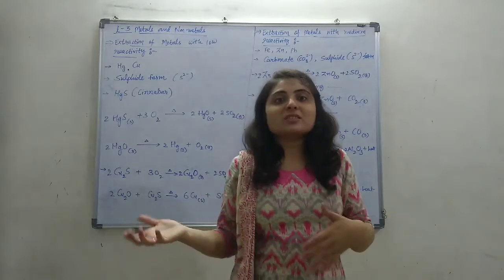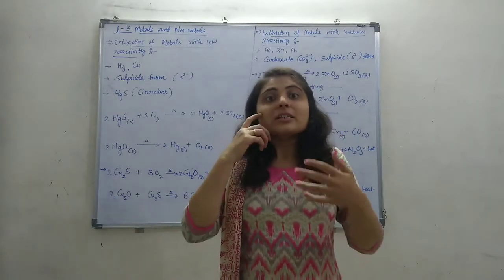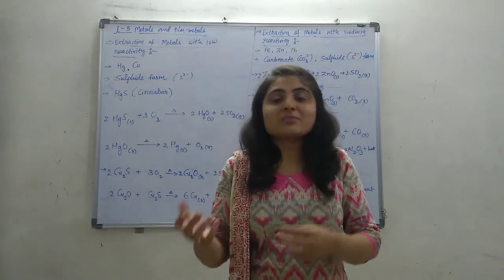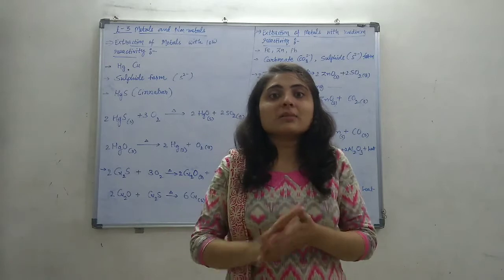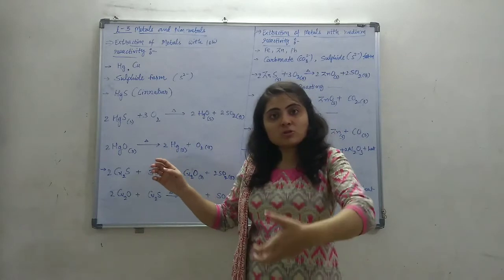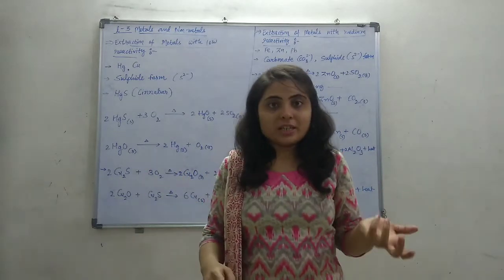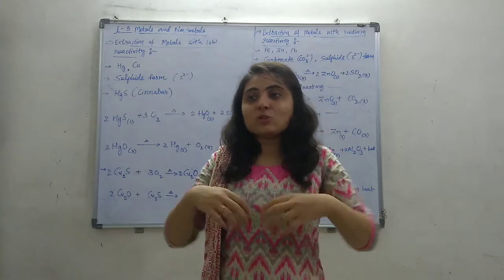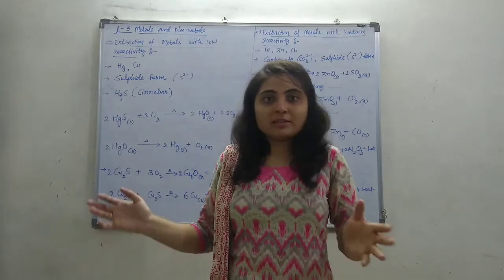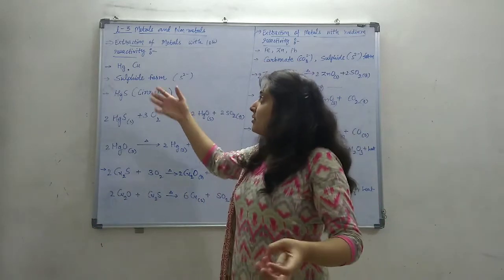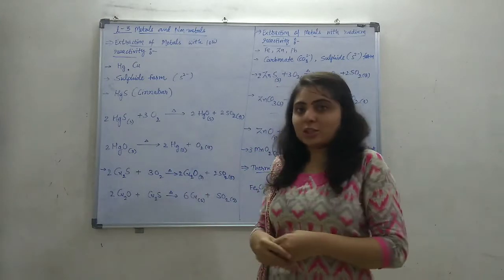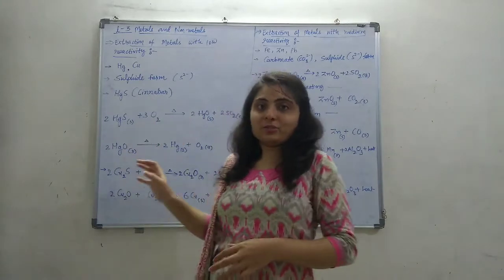The compounds of these three metals are not found. Okay. So yes, silver has some compounds like silver chloride and silver nitrate, but gold and platinum are completely non-reactive noble metals. So they are found in pure form in nature, right? Not in a compound, completely pure form. These metals are found in the mines and the earth's crust. But mercury and copper have some low reactivity. So this is how they are extracted.